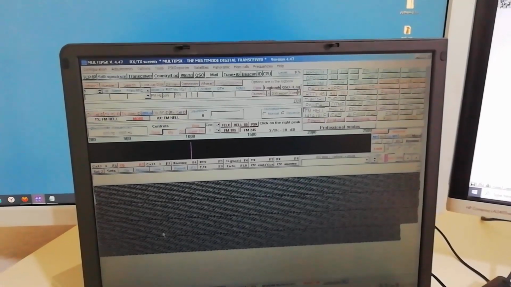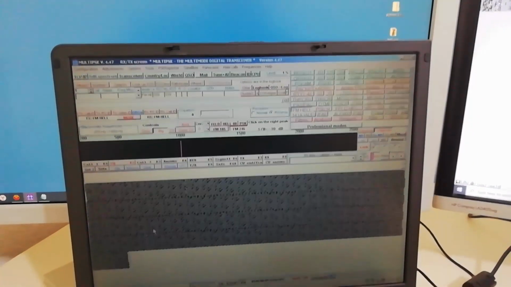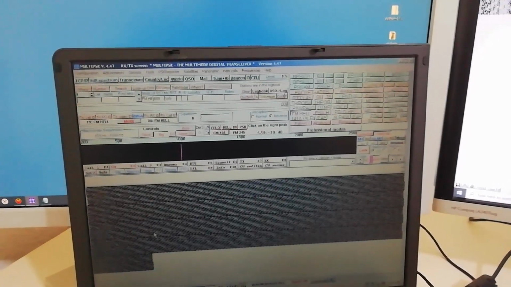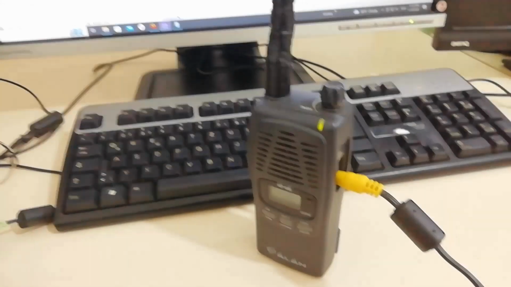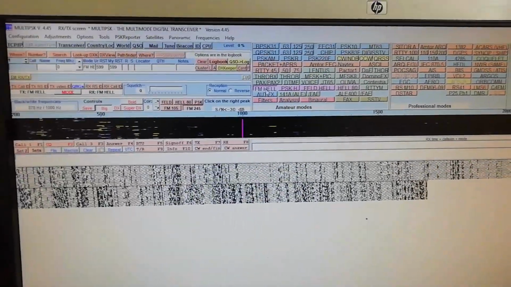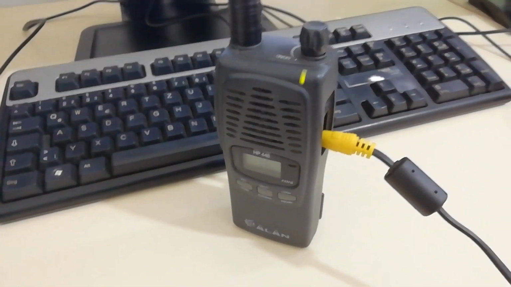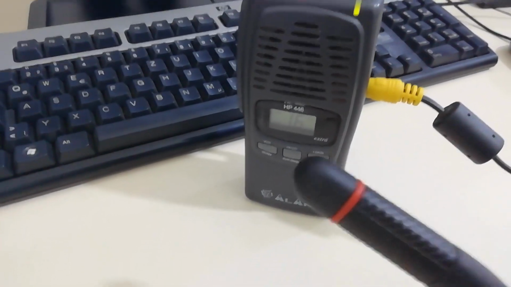Well, hello YouTube. In this video we are going to use radio amateur digital modes to send textual data from one PC to another PC using just ordinary PMR FM radios. So this PC you see, that is a desktop PC, will be the sending machine, and that sending machine is hooked via VOX to this PMR radio, which is on channel 16.